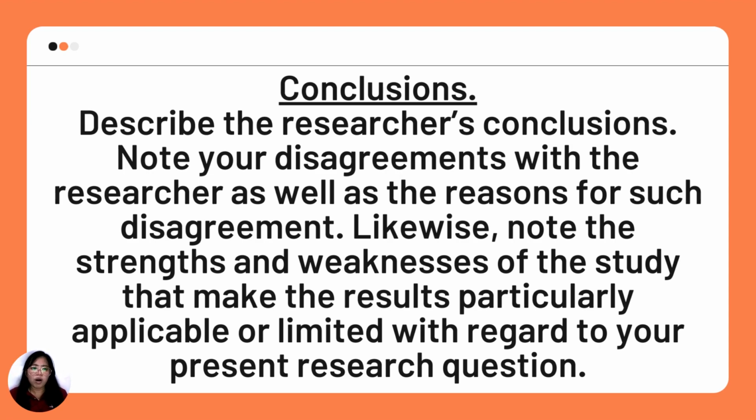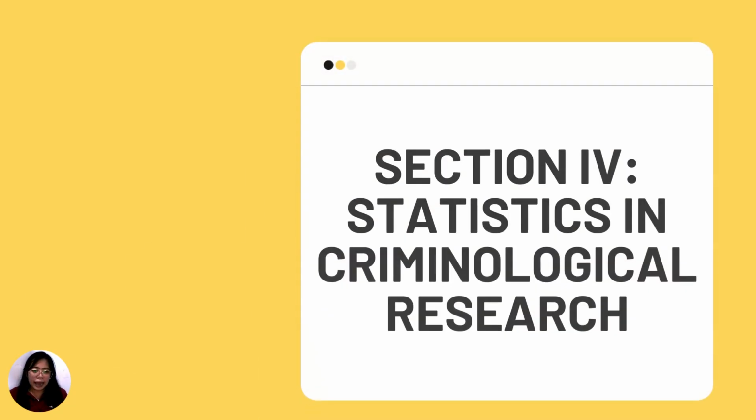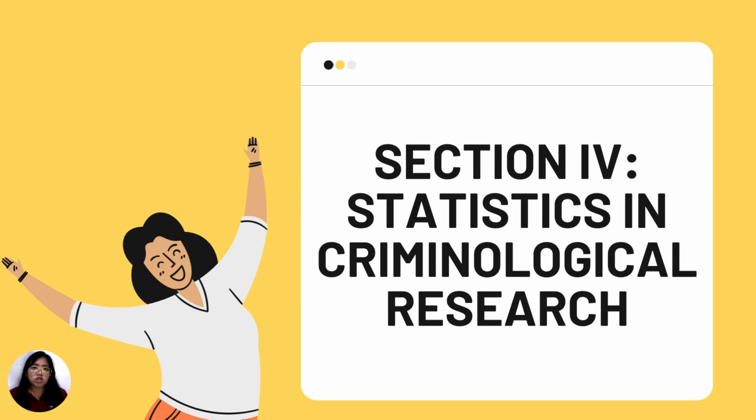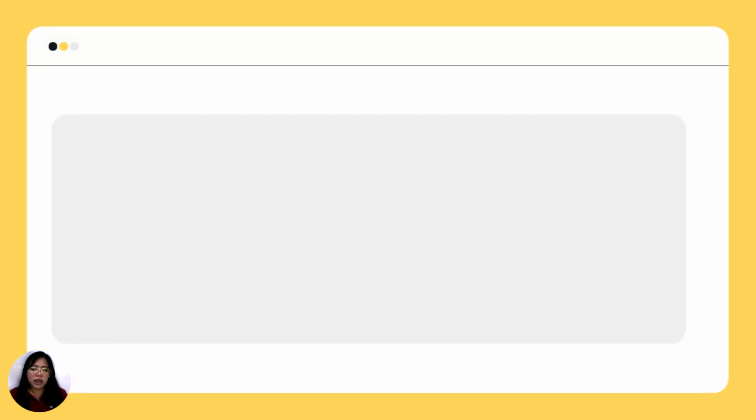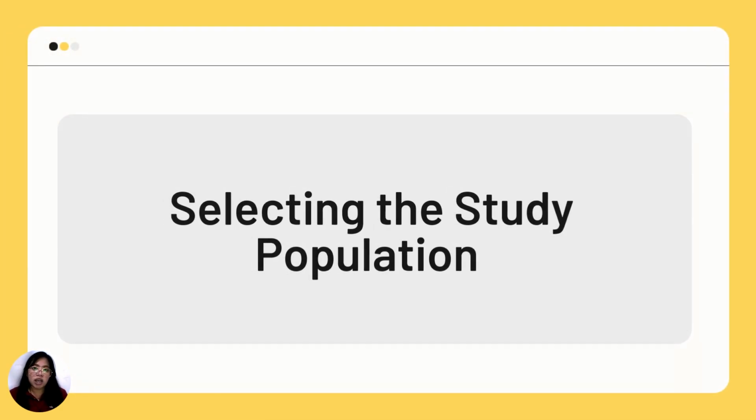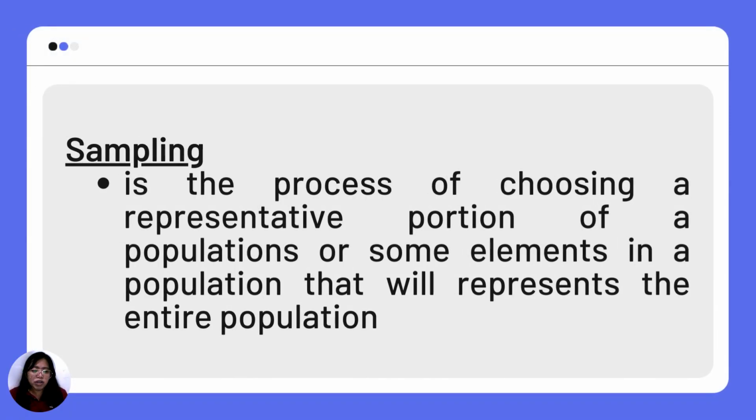For the review of related literature and studies, let's move on to the next slide and start discussing section 4, which is the statistics in criminological research. So number 1 is selecting the study population. First, let's define what is sampling. So sampling is the process of choosing a representative portion of a population or some elements in a population that will represent the entire population.